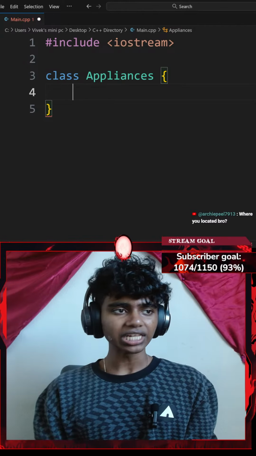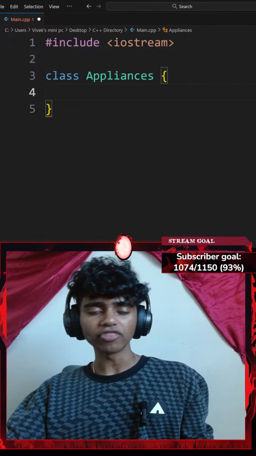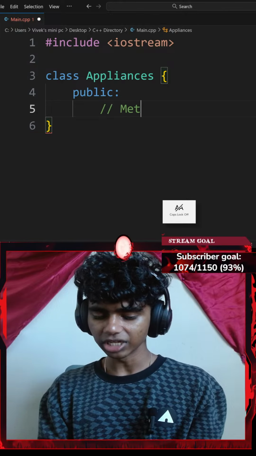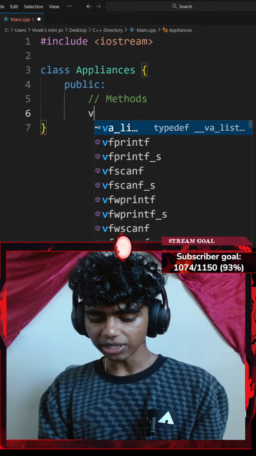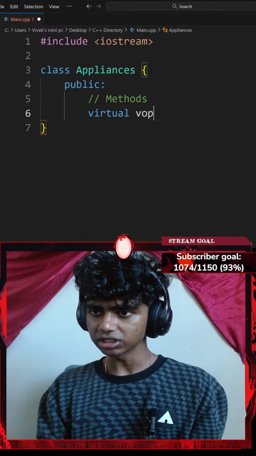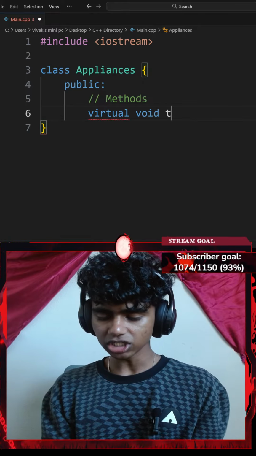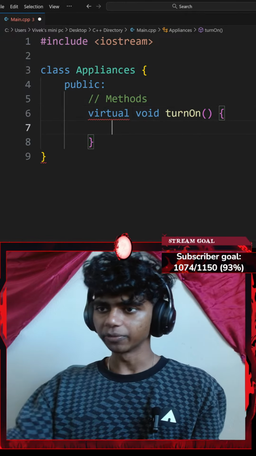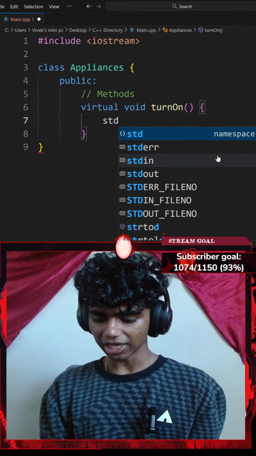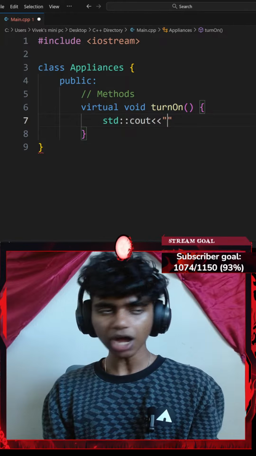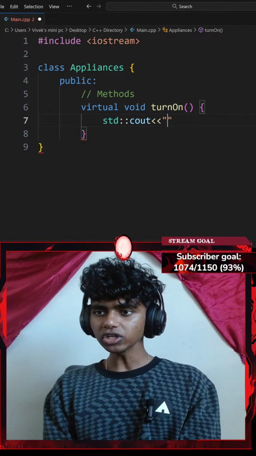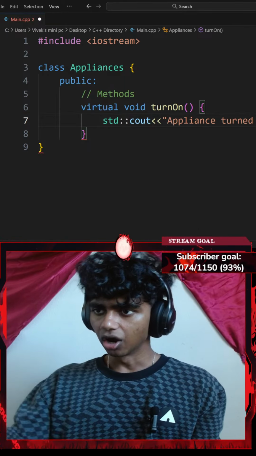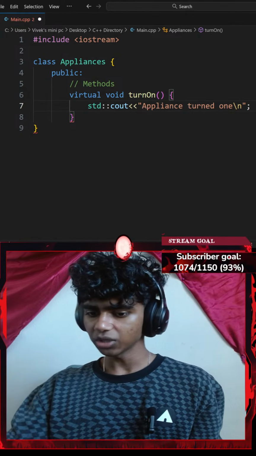Okay, that's it. I'm going to create a class called Appliances, with a virtual method called turnOn. Firstly, I'm going to make everything public and then create a comment that says methods. For my methods, I'm going to create a virtual void method, let's say turnOn, with a pair of parentheses and then a pair of curly braces. Now, my turnOn method is going to have a standard console output with an insertion operator that is going to say something like Appliance turned on. This time I'll go with a backslash n new line, ending with a semicolon.